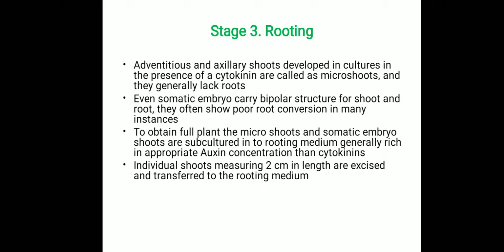Next is stage 3. The adventitious and axillary shoots developed in the cultures in the presence of a cytokinin are called microshoots, and they generally lack roots. Even somatic embryos, which carry a bipolar structure for shoot and root, often show poor root conversion in many instances. To obtain a full plant, the microshoots and somatic embryo shoots are subcultured into rooting medium, generally rich in the appropriate auxin concentration rather than cytokinins. Individual shoots measuring 2 cm in length are excised and transferred into rooting medium.